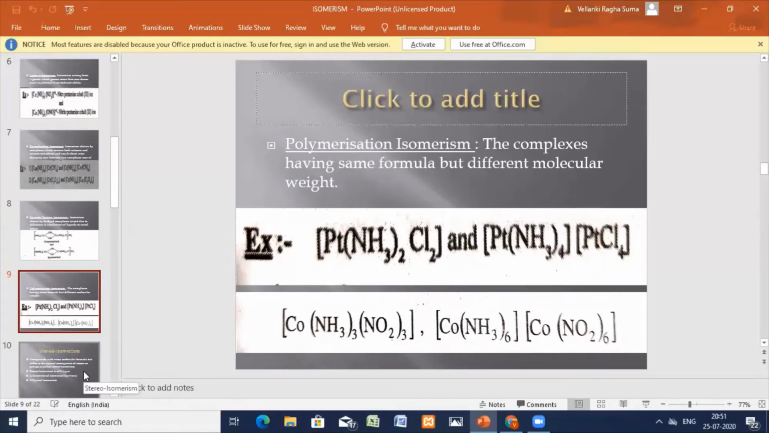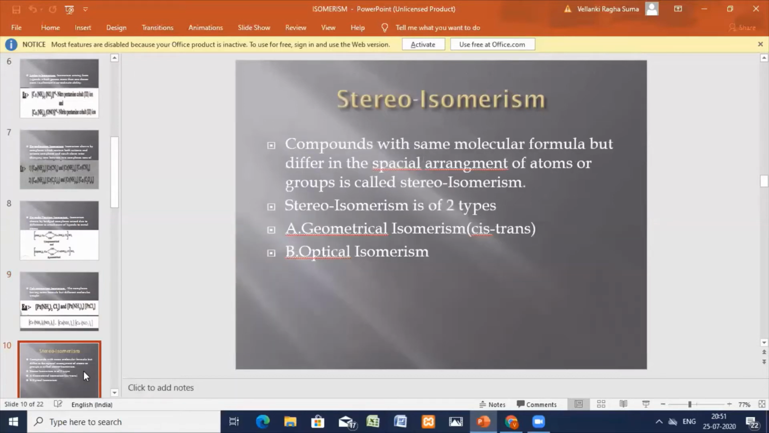We have seen 6 types of isomerisms. That is nothing but the ionization isomerism, hydration isomerism, linkage isomerism, coordination position isomerism, and polymerization isomerism. Now let us go for the next one.